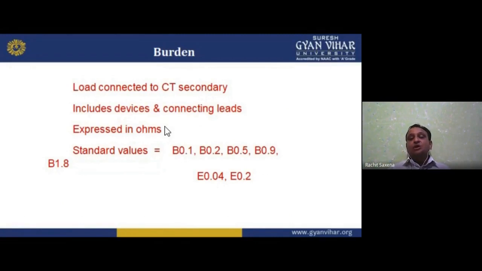So similar to that, the load connected to the CT secondary is known as burden. CT burden: the load connected to the secondary. It includes devices and connecting leads. It includes the devices we are connecting in the CT secondary, and the connecting leads. It is always expressed in ohms. So the standard values we have are burden 0.1, burden 0.2, burden 0.5, burden 0.9, burden 1.8, E 0.04, 0.2. So we have some standard values.